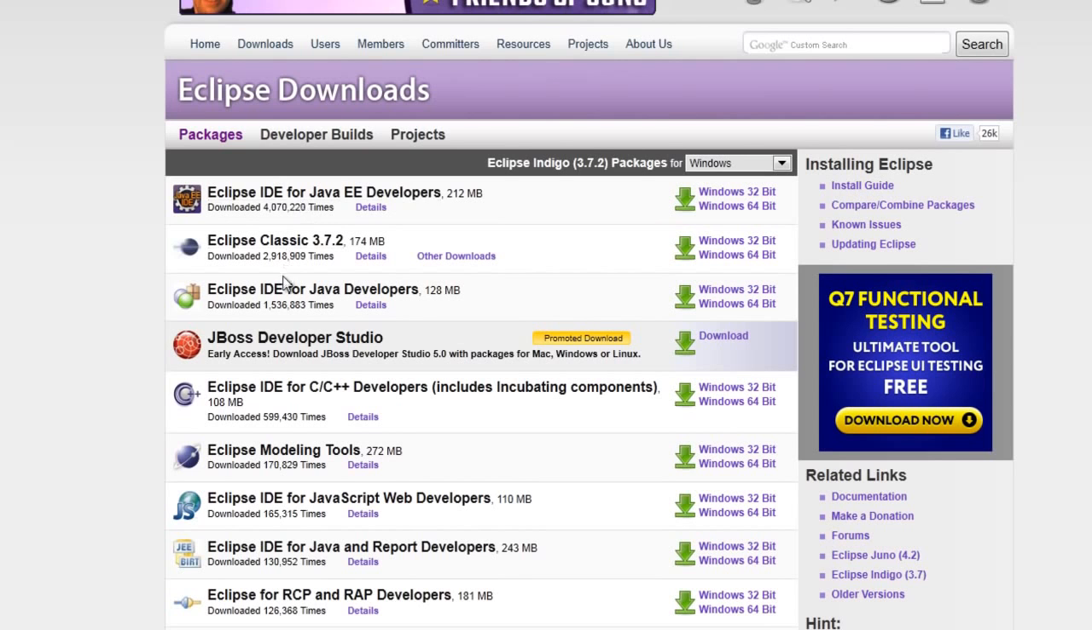The difference between these two is, basically, if you are going to learn about Hibernate, JSP, servlets and Spring and all those things, then it is better you go for Eclipse IDE for Java Enterprise Edition developers. But if you're going to pretty much stick with basic Java, then Eclipse IDE for Java developers is more than enough. Or you can download the classic Eclipse also. You can either download the 32-bit or the 64-bit.